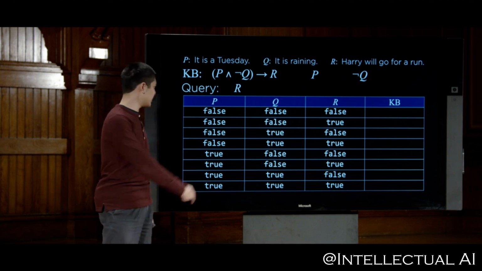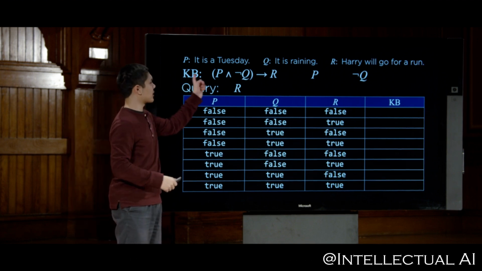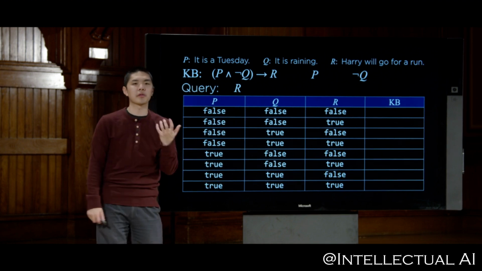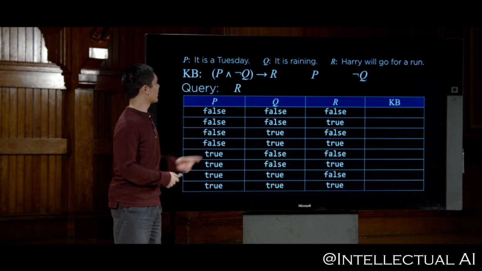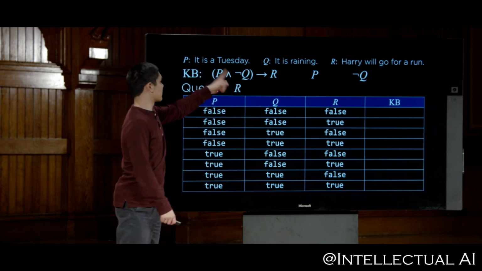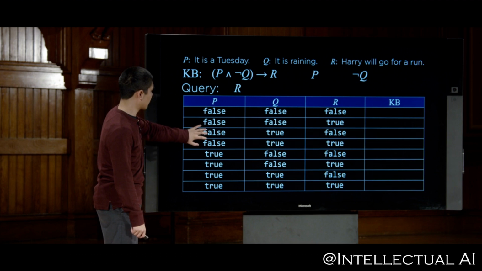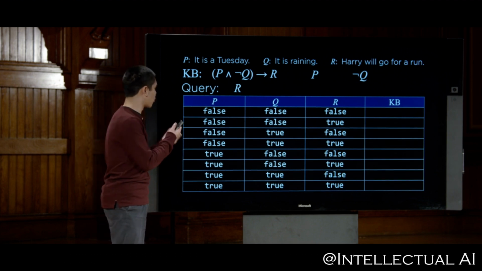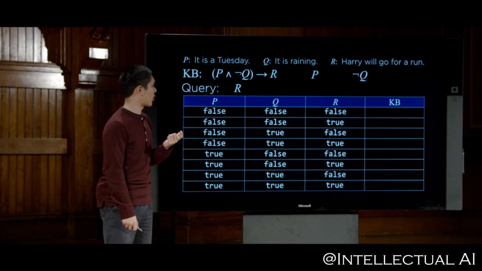And we might ask in each one of them, is the knowledge base true? Here are the set of things that we know. In which of these worlds could this knowledge base possibly apply? In which worlds is this knowledge base true? Well, in the knowledge base, for example, we know P. Like, we know it is a Tuesday, which means we know that these first four rows where P is false, none of those are going to work for this particular knowledge base. Our knowledge base is not true in those worlds.